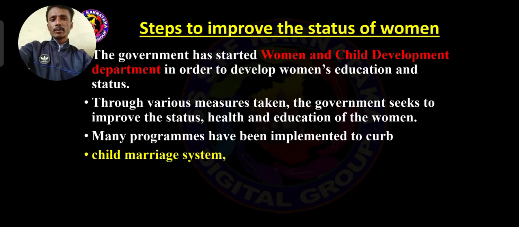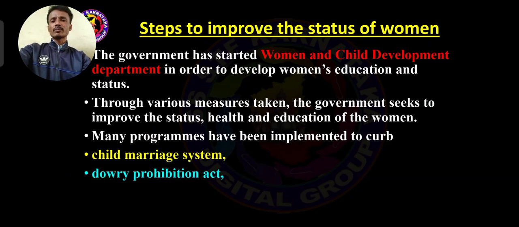So most of the females, without completing 18 years, get involved in a marriage by pressure of the parents. Most of the programs implemented by the government are to control, to curb the child marriage system, and for dowry prohibition. What is a dowry? Transfer of property from female to male, especially at the time of marriage.